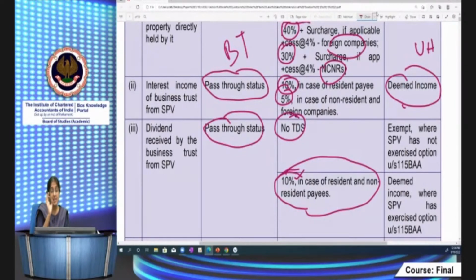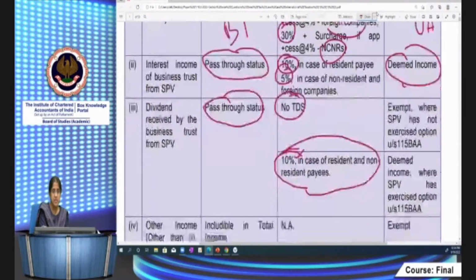I mean, the TDS rates apply at 10%. It's uniform for residents. For non-residents, it's varying. It's at the rates in force for rental income. For interest income, it's 5%, and for dividend income, it's 10%. Plus, you have to include surcharge if applicable, and plus cess at 4%.